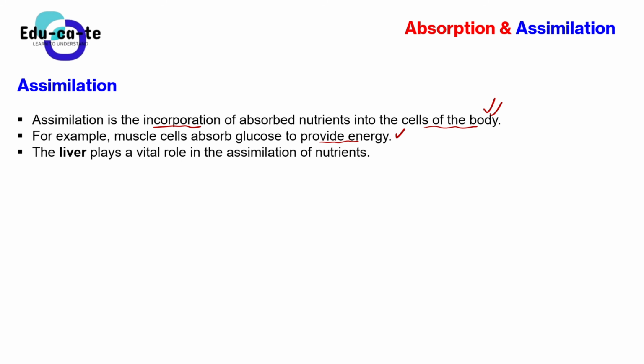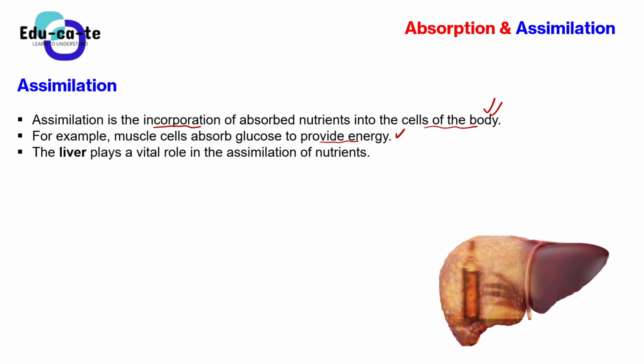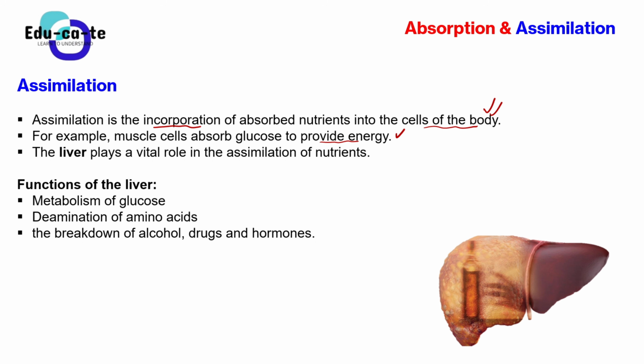The liver also plays a vital role in the assimilation of nutrients. Let's see the role of the liver. So the liver has got 3 functions. The first function of the liver is the metabolism of glucose. Remember, the liver takes the excess glucose and stores it as glycogen. So whenever you have extra sugar within your blood, let's just call it sugar for now, but it's glucose in life sciences terms.